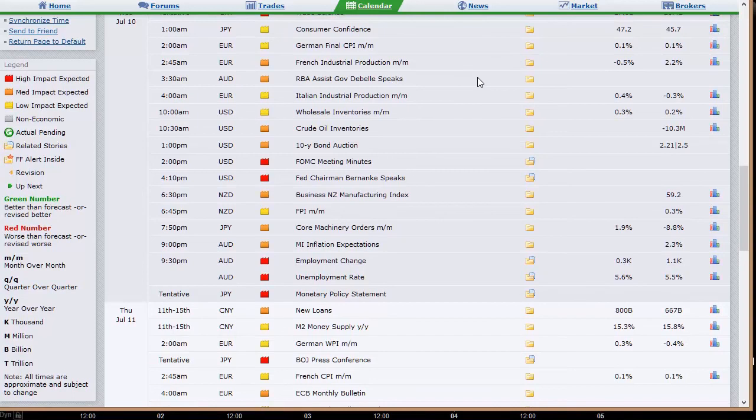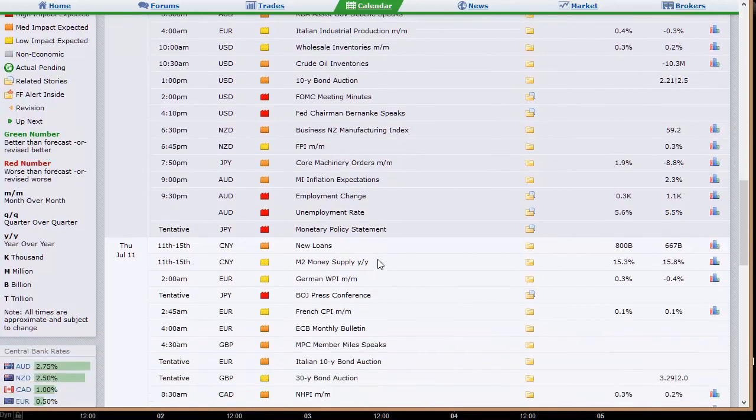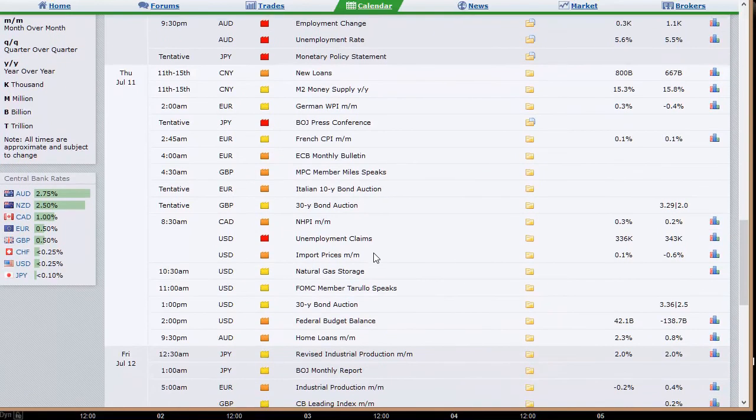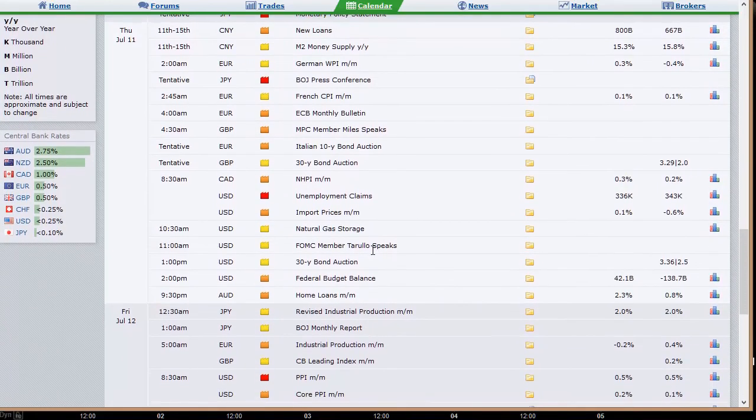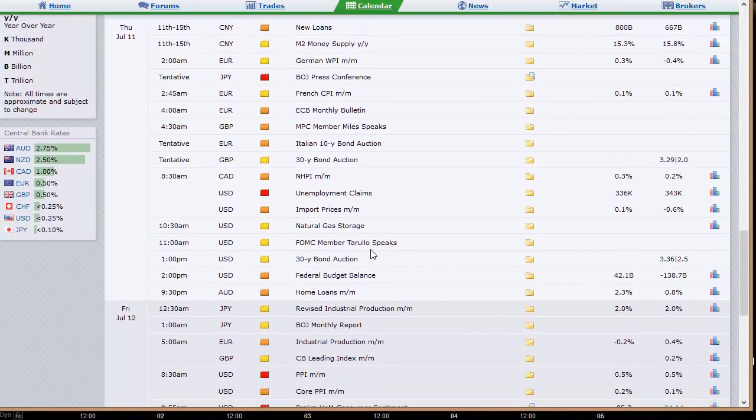Out of the U.S., we have wholesale inventories and crude oil inventories, along with our 10-year bond auction and the release of the minutes of the last Fed meeting and a speech from Bernanke in the evening on Wednesday after the market. We've got the CPI out of New Zealand, along with business manufacturing index out of New Zealand, unemployment rate and employment data out of Australia. Wednesday night, China's new loans and money supply, M2 number out of China, due probably on Thursday.